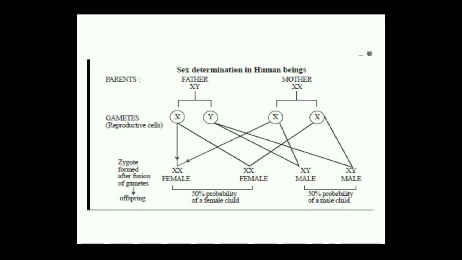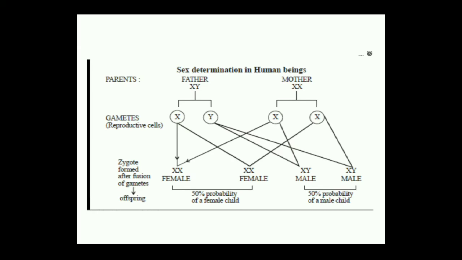So the sex of the individual will always be determined by the parent who is heterozygous. Like in case of human being, it is a male who will determine the sex of the offspring, the father carrying X chromosome and Y chromosome. So few sperms will carry X chromosome and few sperms will carry Y chromosome. There is a probability whether the X chromosome carrying sperm is fertilizing with the egg, or Y chromosome carrying sperm is fertilizing with the egg.